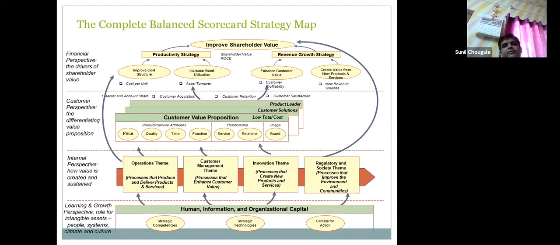This particular PPT has all the perspectives that we have already discussed: financial perspective, customer perspective, internal perspective, learning and growth perspective. In financial, we have seen productivity strategy, revenue growth strategy, and shareholder value is discussed enough. Now, what we see: improving productivity strategy, improve cost structure, increase asset utilization. Whatever assets we have, we have to make maximum usage of assets, which should be done by their internal customers. They are employees.